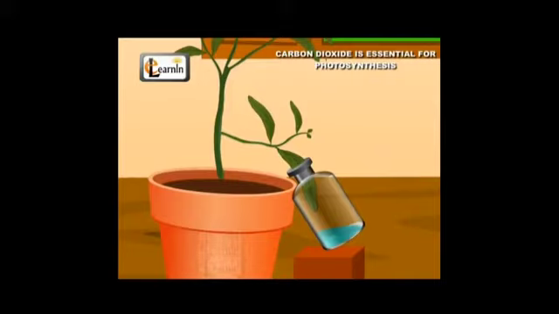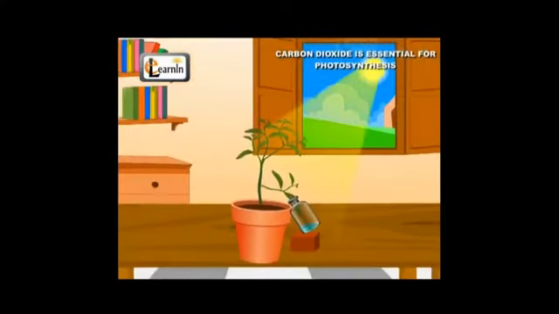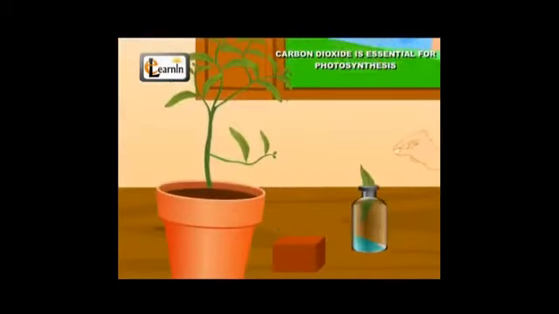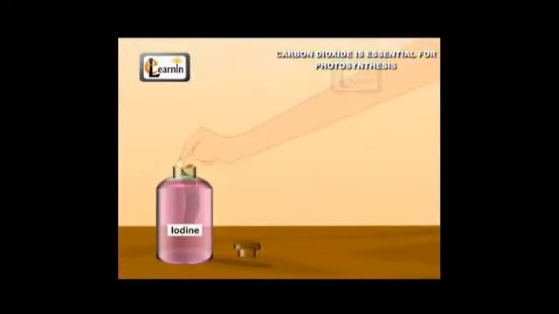Now we are going to keep our plant under the sunlight. Before placing it, we have to add wax also to avoid the entry of carbon dioxide gas. After this, the whole plant is kept under the sunlight where sunlight reaches the plant. After that we have to remove the tumbler including the leaf and take out our leaf, and now we are going to test it by dipping it into iodine solution. After removing that, we can see there will be no change in color in the circle which we observe, but there will be a change in color in the blue color spot, which means the photosynthesis process occurred.